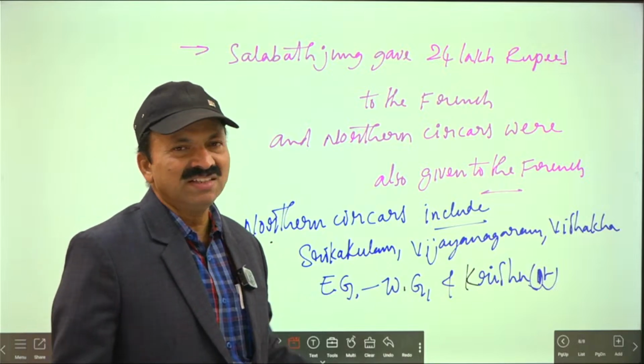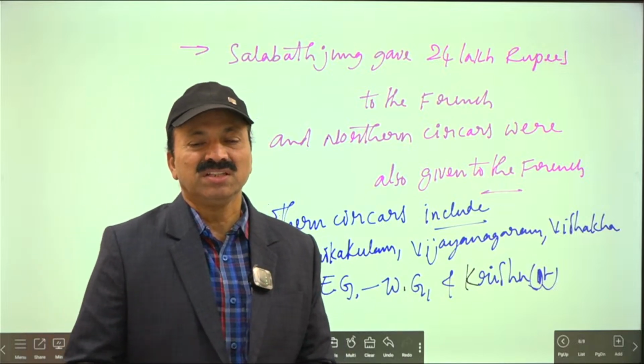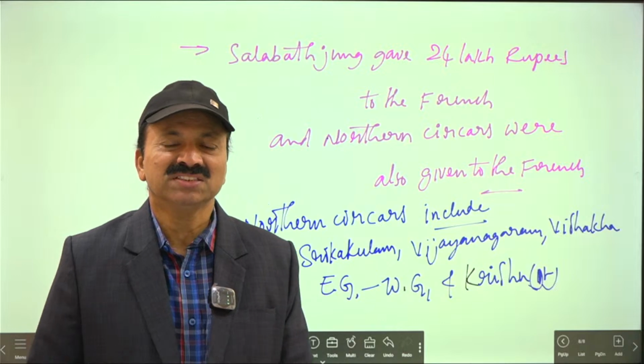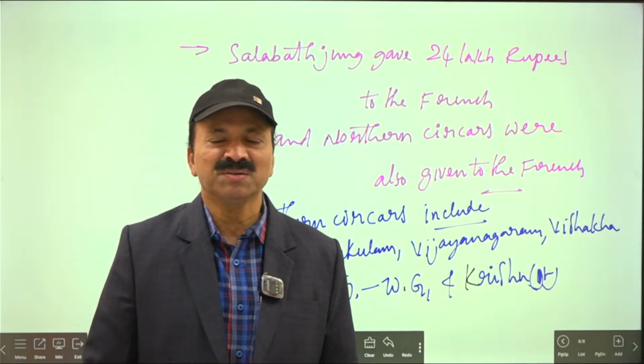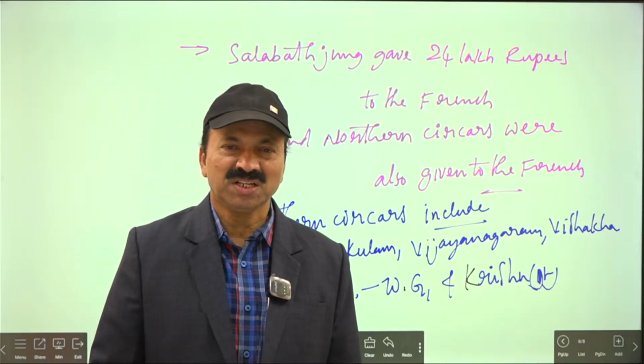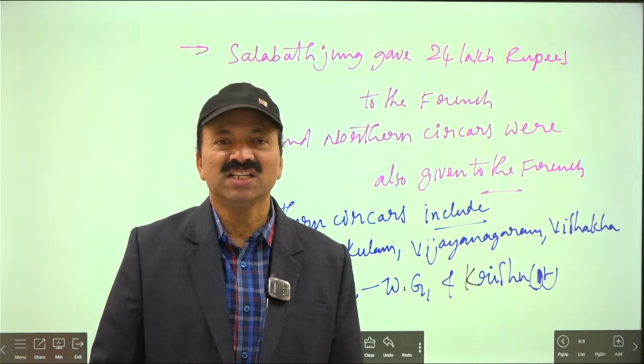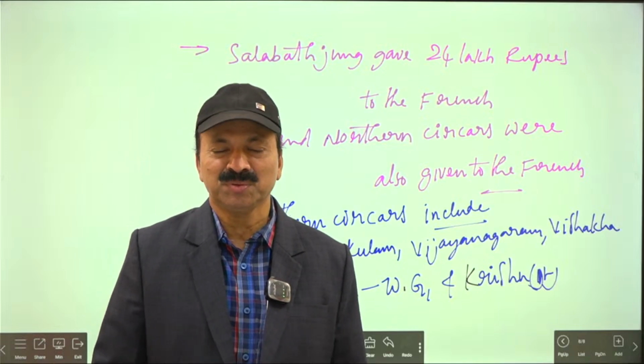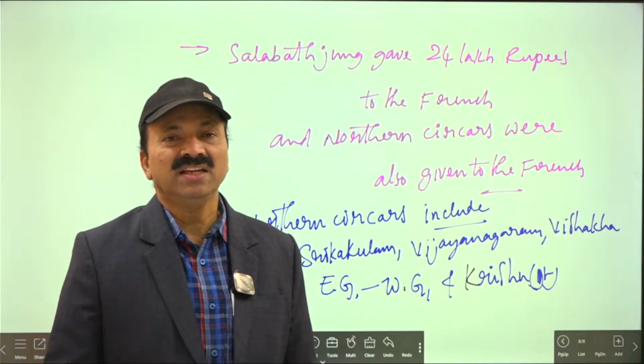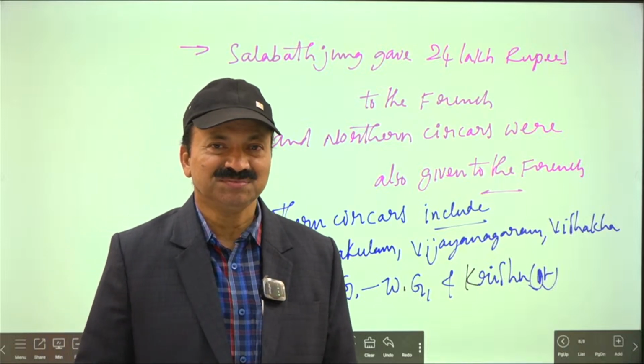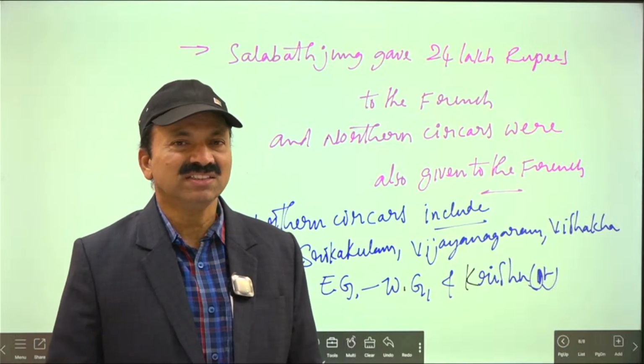I will write each and everything on the board. According to the Kasim Kota agreement, Ananda Gajapati Raju accepted to support the British and to bear all the expenditure incurred in occupying the northern Sarkars.